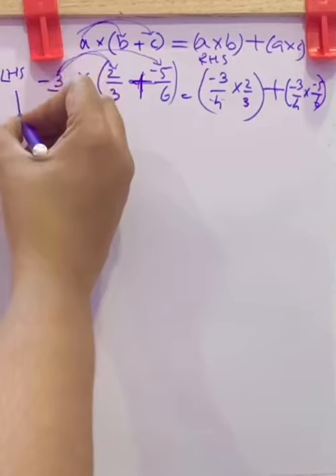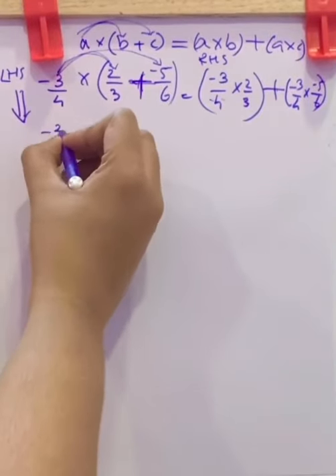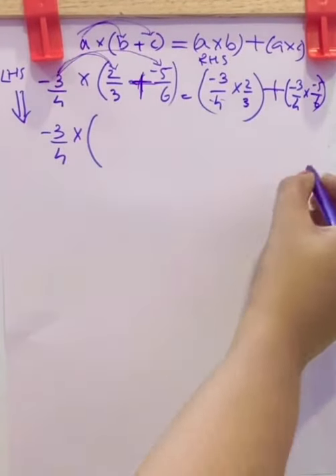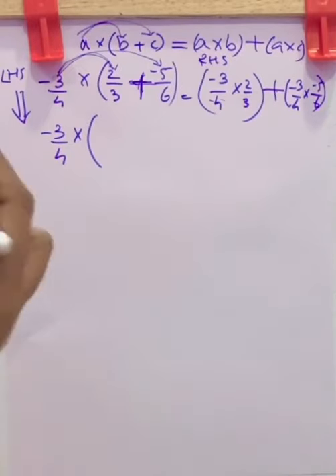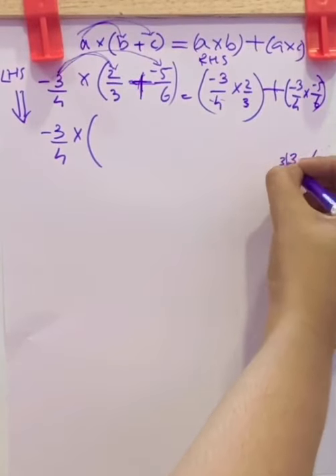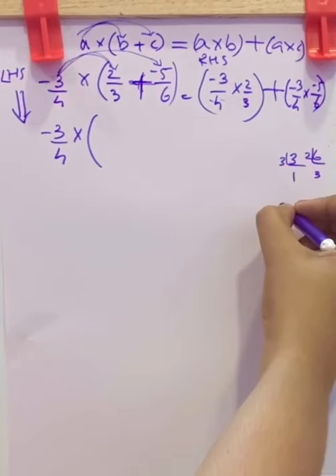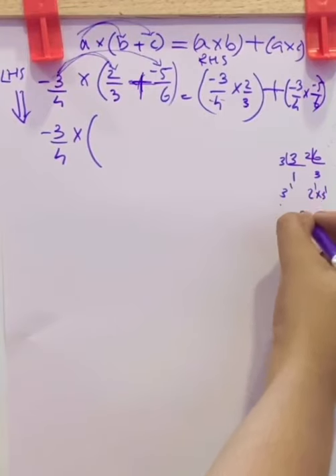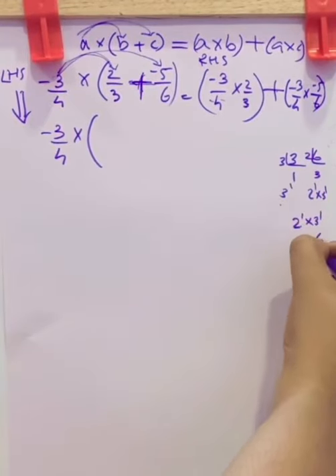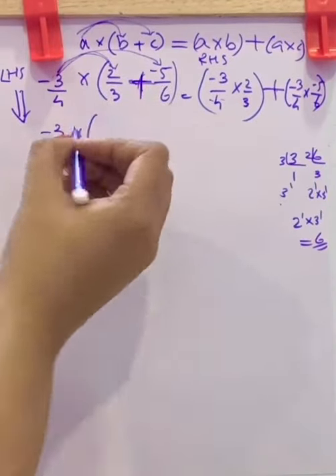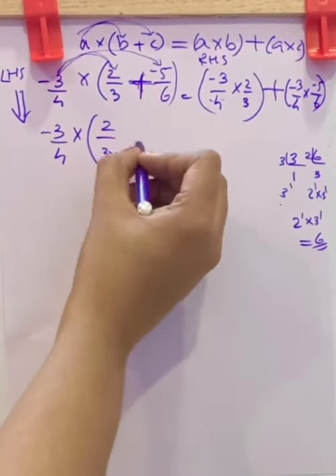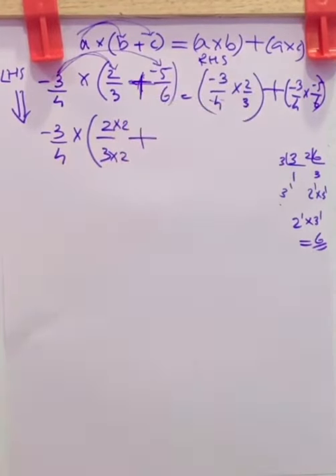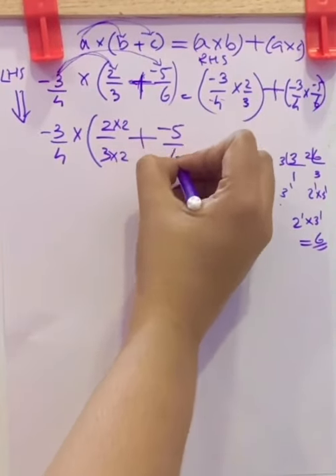Now the LHS part. Here negative 3 by 4, keep it there. Inside the bracket, 3 and 6. The LCM of 3 and 6: 3 is 3, and 6 is 2 into 3. That is 3 raised to 1, and here 2 raised to 1 into 3 raised to 1. The LCM is 2 raised to 1 into 3 raised to 1, which is equal to 6. Now this you have to make it as 6, that is into 2. So here also into 2. This plus is here. Now this is already 6 in the denominator, so no change. Write it down, negative 5 by 6, close.